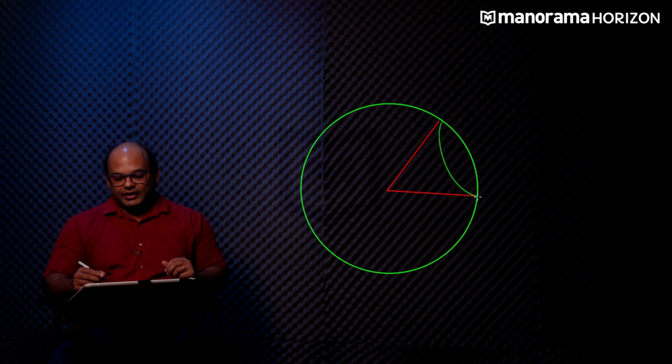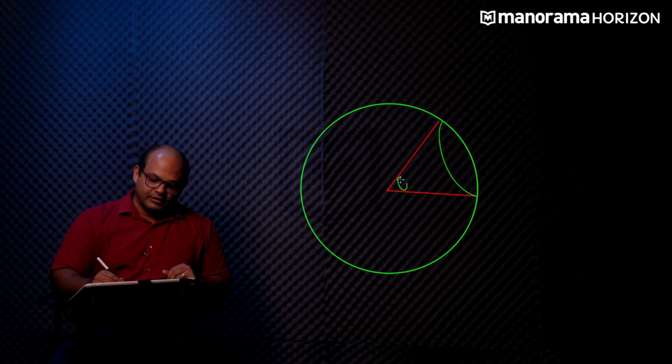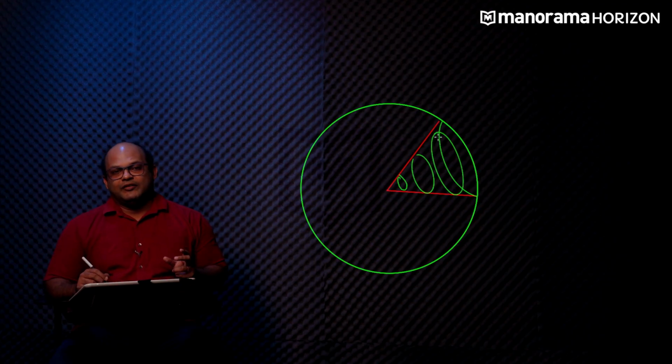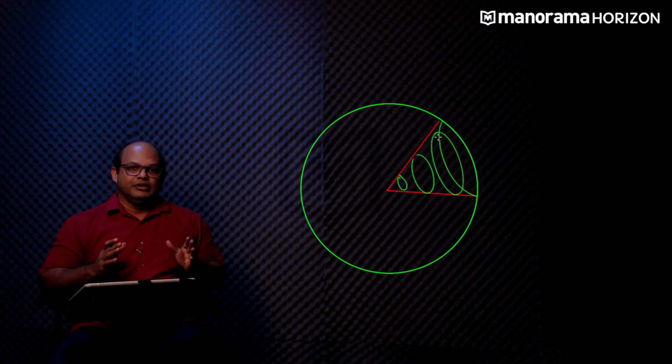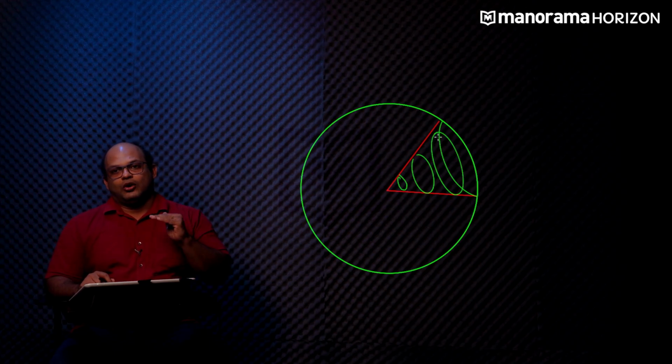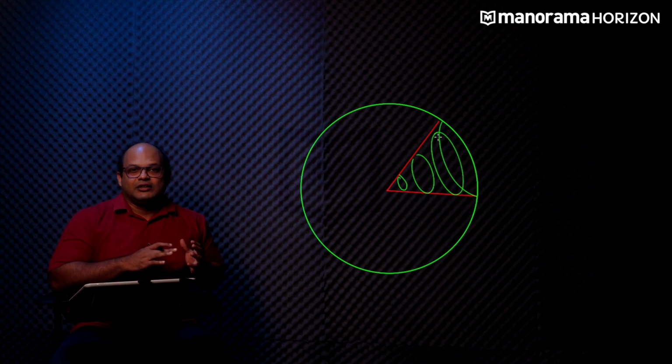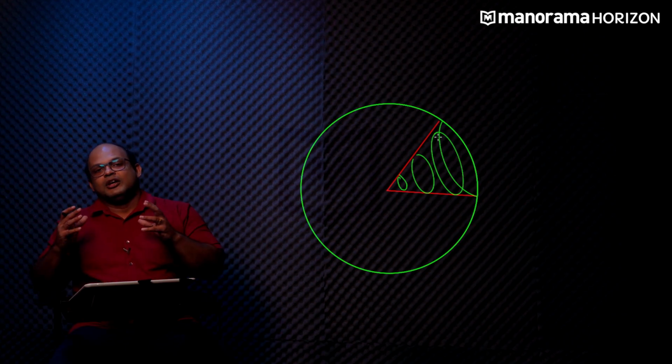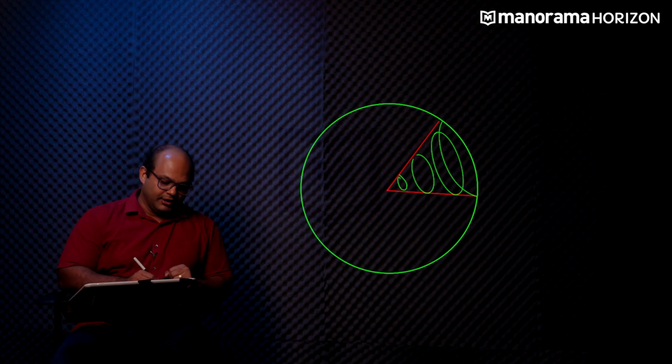The question is, how can I define this quantity without having to use volume or surface area? Well, just as we used the ratio of an arc length to the radius of a circle, we can advance this idea into 3 dimensions. We can define a new quantity which we call the solid angle.